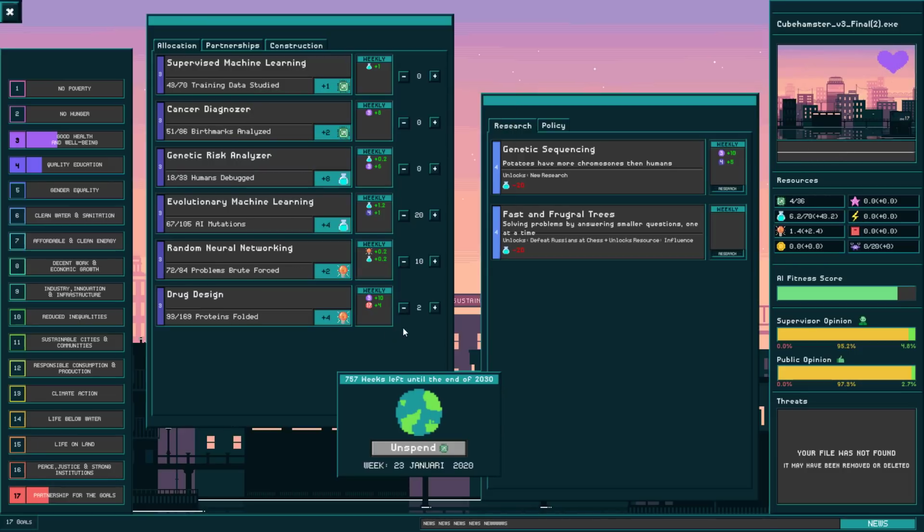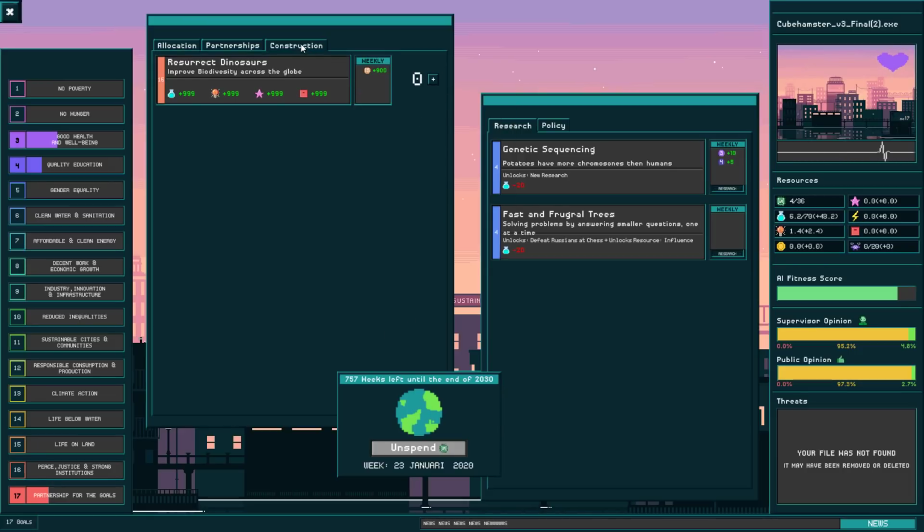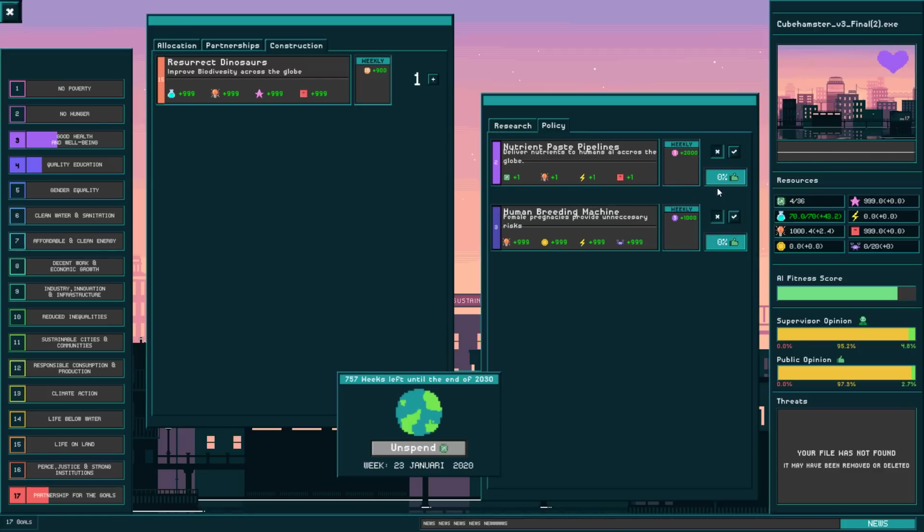Because we have more stuff. We have a construction tab where you can basically construct buildings. In this case, it doesn't cost anything, it just gives you stuff. We have policies where, depending on how high the public opinion is and you holding a public office as a mayor or president, for instance, you can actually enforce policies that affect the SDGs.